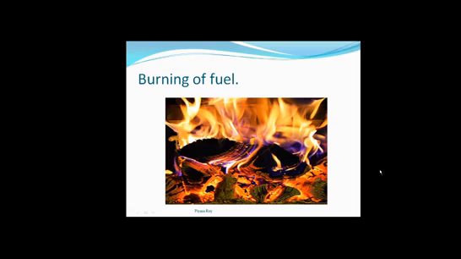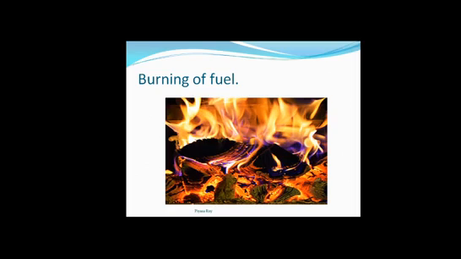Burning of fuel. This is a very common example of chemical change. If we burn any fuel, any piece of paper or a piece of wood or whatever, we are going to get some ash, and along with carbon dioxide and water vapor as side products, along with some heat and light. So in this change we are going to get a new substance, ash, which will be produced after the burning of fuel. The composition of ash and fuel is totally different. We cannot convert the ash to fuel again.